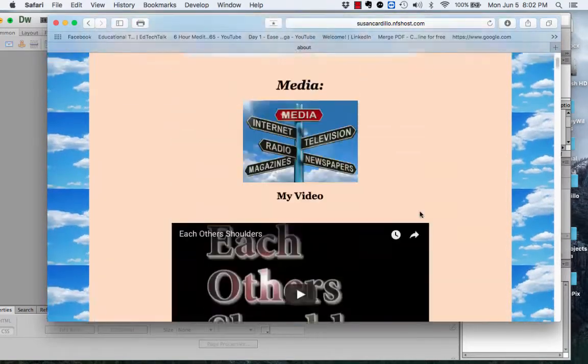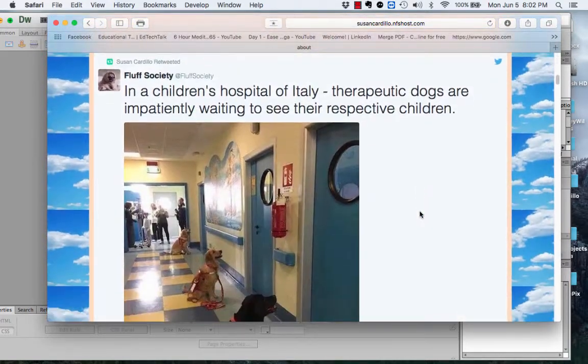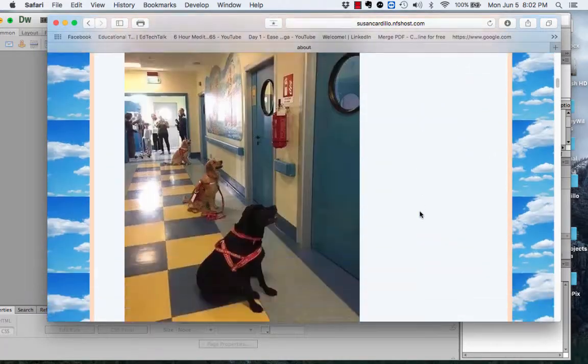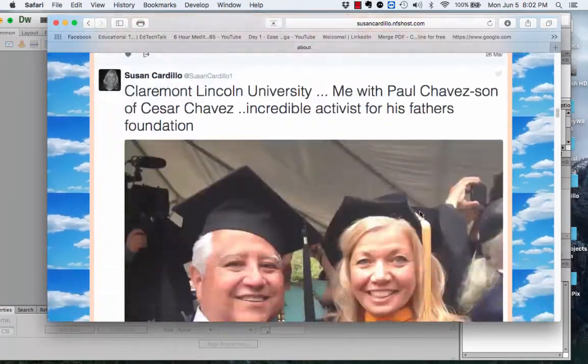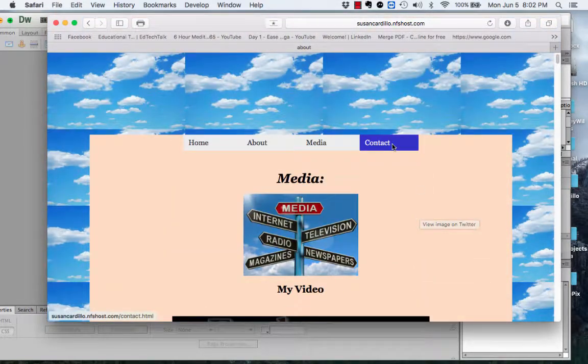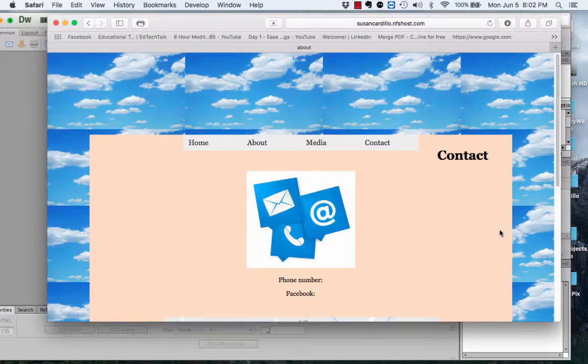Okay, there's my Instagram, and oh, my Instagram just opened up. Look at that. Oh, my Twitter opened up. How cool is that, right? Oh, there's me. And then my contact page with my map on it. So that is how you get everything up onto the web.